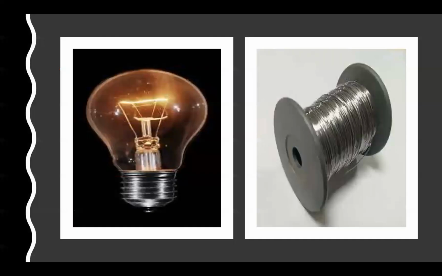Now look at this picture. This is the incandescent bulb, and here you can see the filament, which is made from tungsten. It has low conductivity, that's why it produces more heat, and that heat generates the glow.